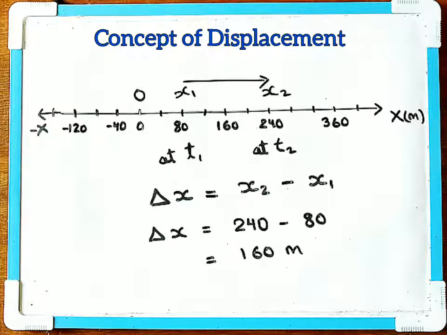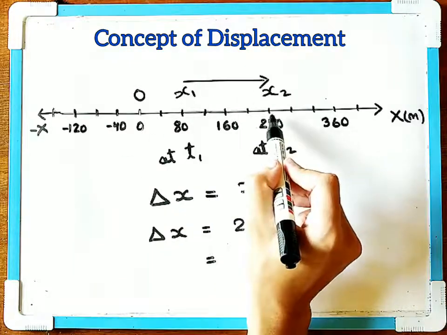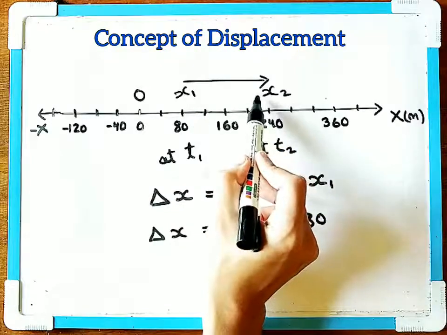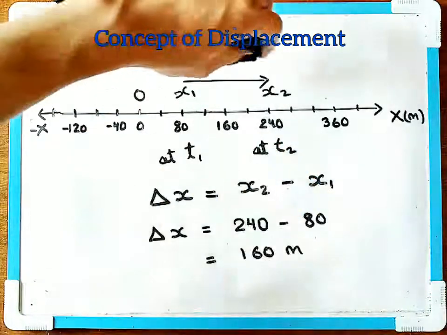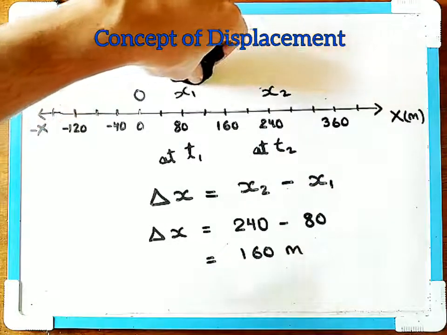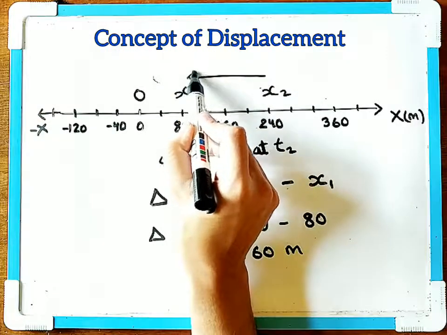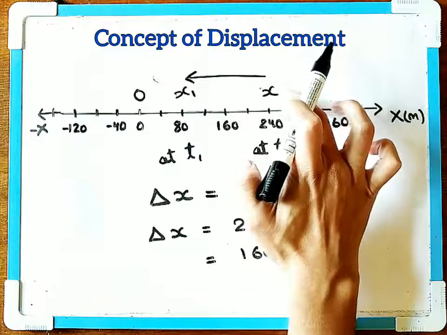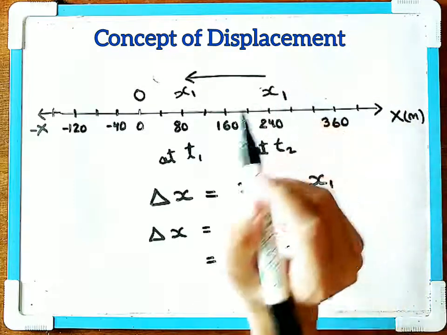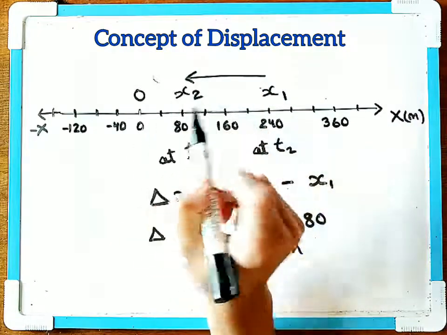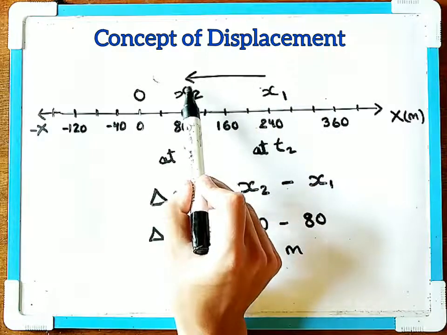And see, this displacement can also be negative. Now for example, if the car is moving from this position 240, instead of moving in this direction, it moves in the opposite direction. So it's moving in the opposite direction. Then the initial position is taken to be this one, x1, and the final position is taken to be this, x2. So it's moving from this position to this position.